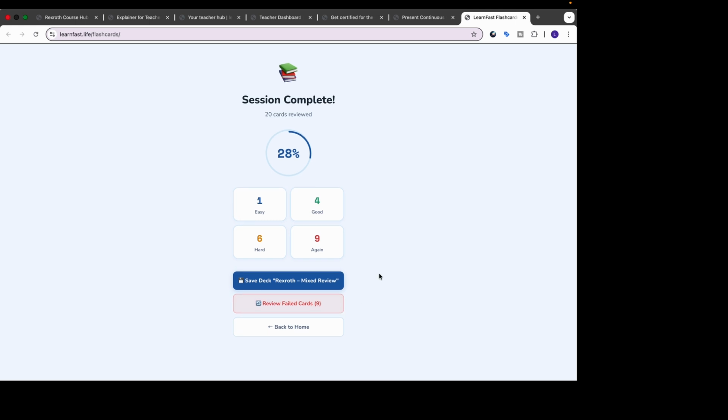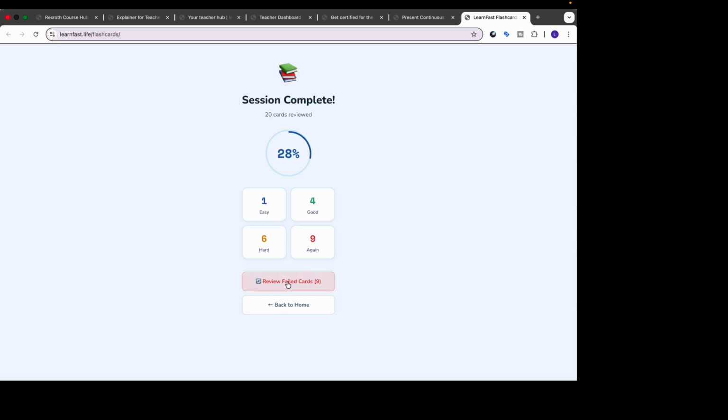Now, if you want to, which you probably do as a student, you can save this deck. And once you save that deck, it will then be saved on your flashcard deck page. And this is all saved for the particular student who is logged in. So the student who is logged in will have saved that flashcard deck to his or her flashcard deck page, and they will then see it every time they open the flashcard deck page in the future.